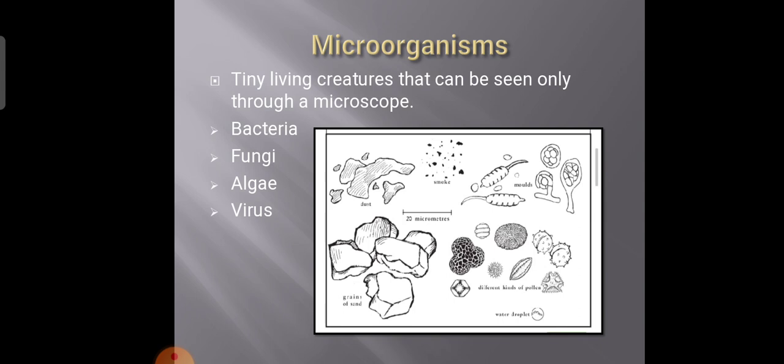Children, at this level you need not learn about the types. You should know only that microorganisms are very tiny. In detail about all these things you will come to know in the senior classes. This page is there in your textbook also, and you can see they have shown the dust particles, smoke, mold, pollen grains, grains of sand. They are also present in the air.